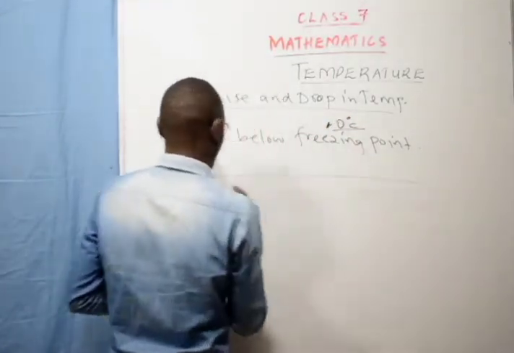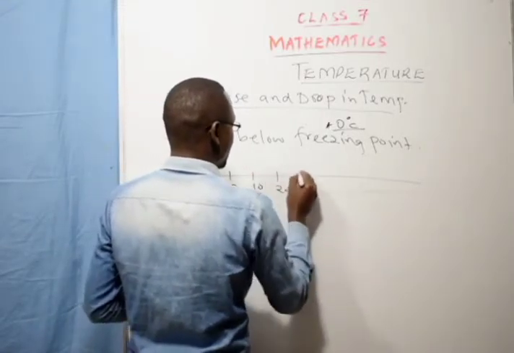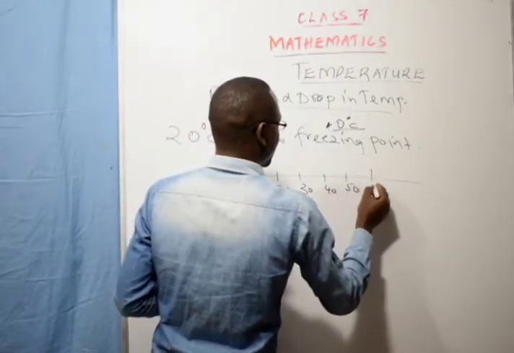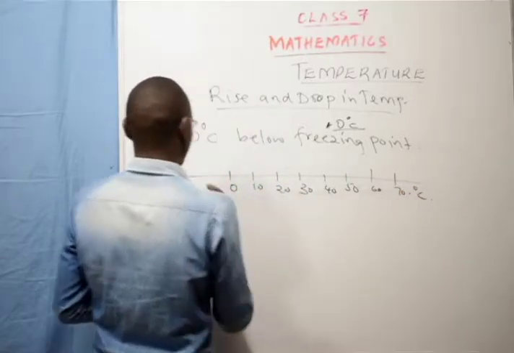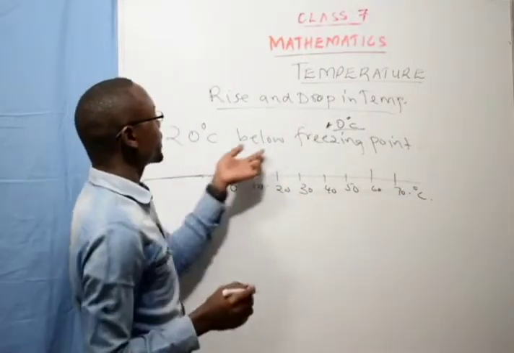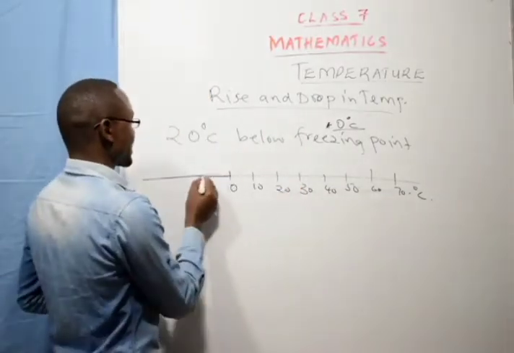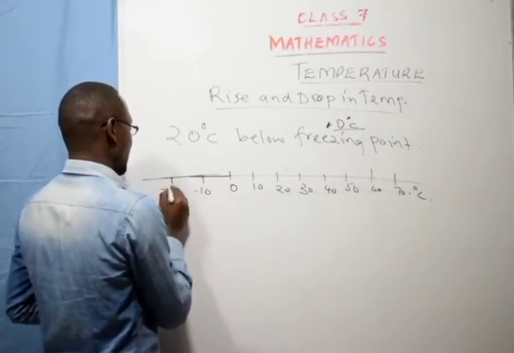So if this is your thermometer, this is your 0, 10, 20, 30, 40, 50, 60, 70. These are units in degrees Celsius. So it was 20 degrees Celsius below the freezing point. These are now negative.